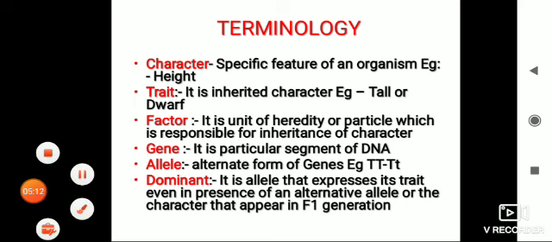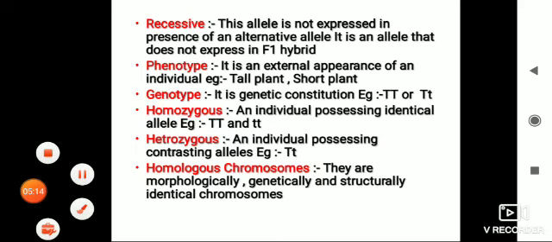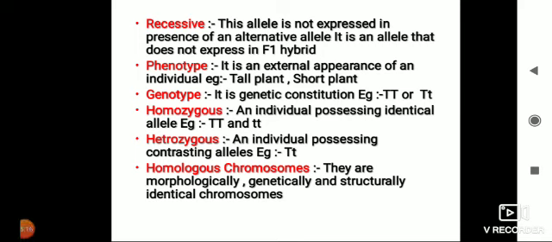That we shall learn later, what is the first filial generation. Then recessive means what? If one is tall, what is the contrasting character? Short. We call it the dwarf. So it is a recessive character, and the character which does not appear in the F1 generation is a recessive character.